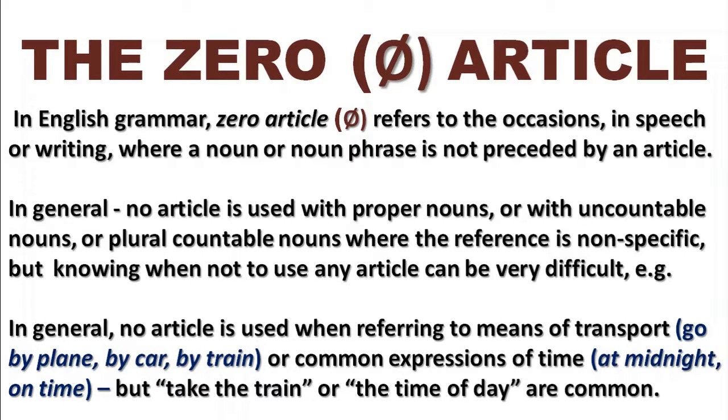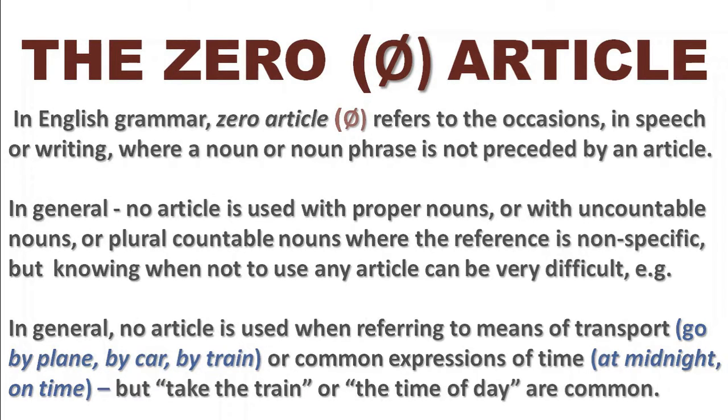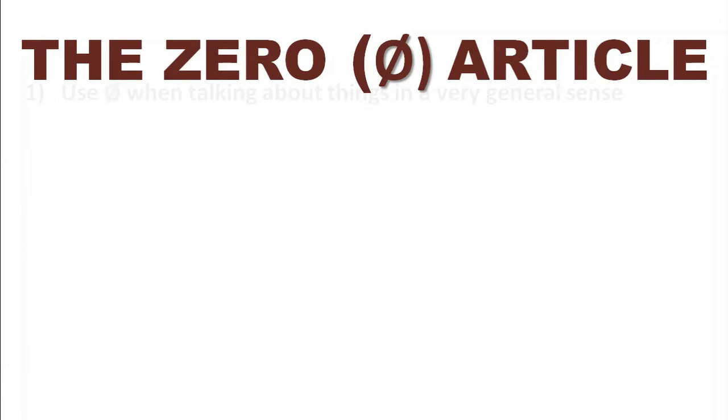So it's not straightforward. There's actually 8 rules here that we have to think about when we use the zero article. This is the complicated bit. Definite and indefinite, I think, are pretty straightforward. It's when we decide not to use an article at all, the zero article option, that we need to really start thinking. So let's look at it.